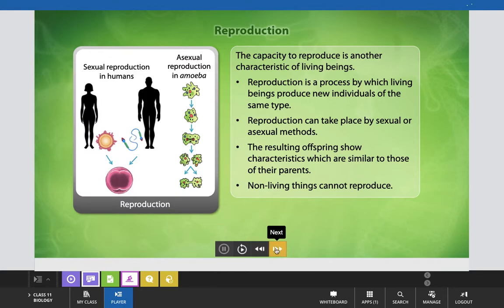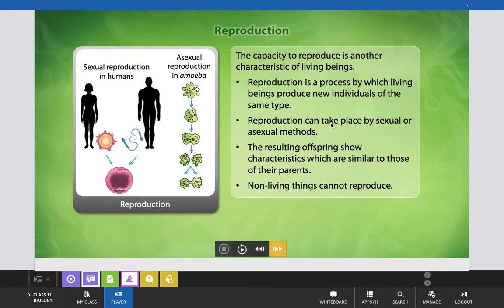Now come to the next part, that is reproduction. Reproduction is another important characteristic feature. The capacity to reproduce is another characteristic feature of living beings that we already know in class 10th also. You have studied about it. Reproduction, as we know, is a process by which living beings produce new individuals of the same type.